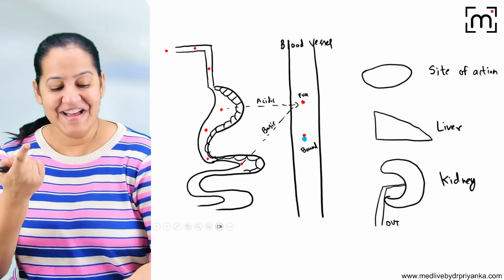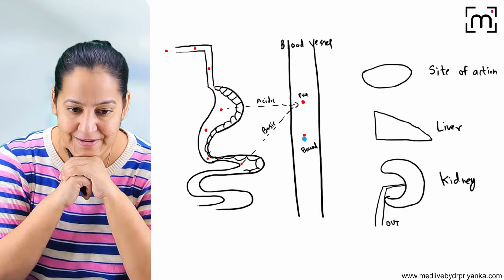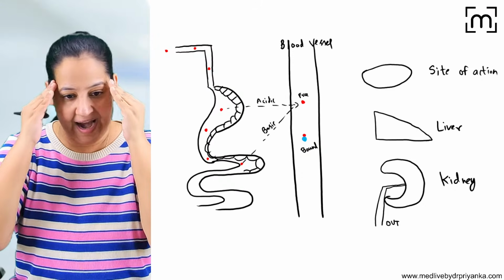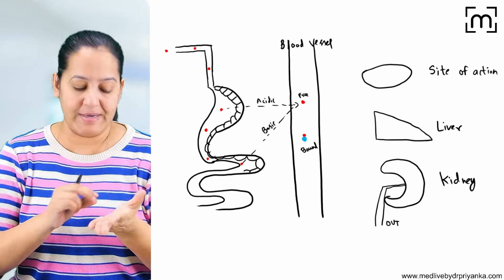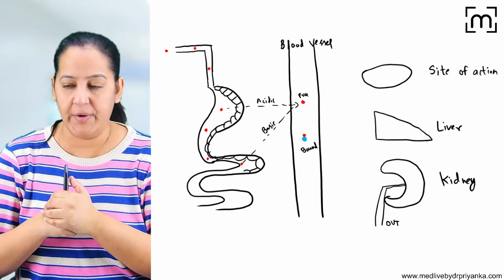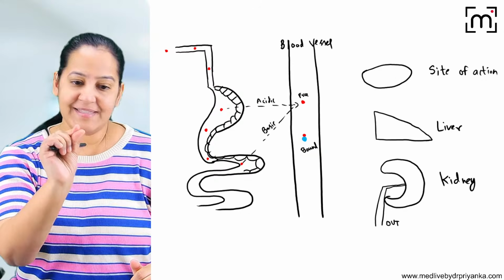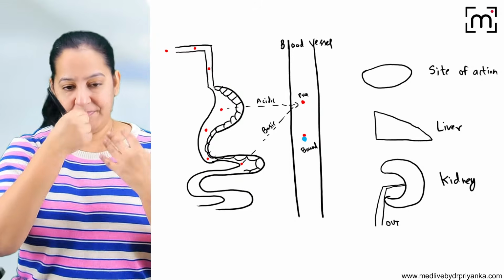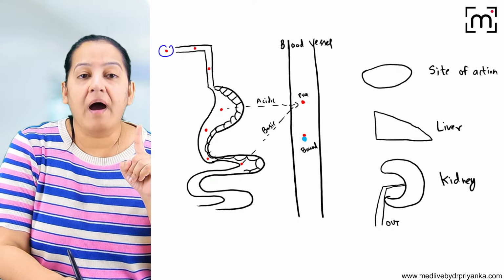You are going to get the questions from the summary. Listen to what the summary says. There are two types of drug. For example, I'm having a headache, and you are a doctor, you say, take this drug, your headache will be all right. Now, it can be an acidic drug, it can be a basic drug, maybe a weak acid, maybe a weak base. I don't know. So I'm taking it, and the drug is going inside.